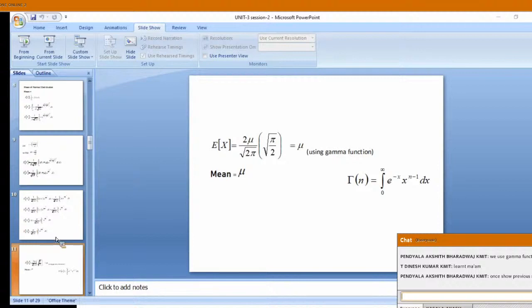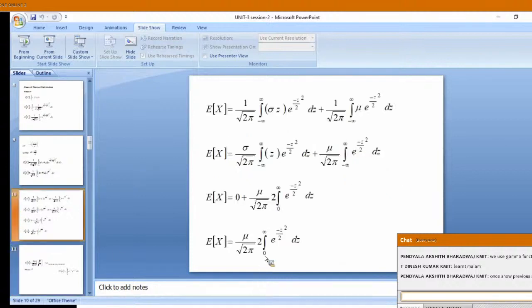After some substitution, we have found that result. It comes in the form of a gamma function after simplification, not what I have written here. It is the property which I have.